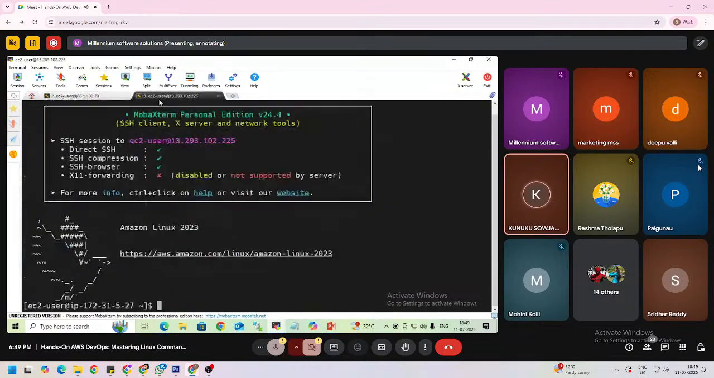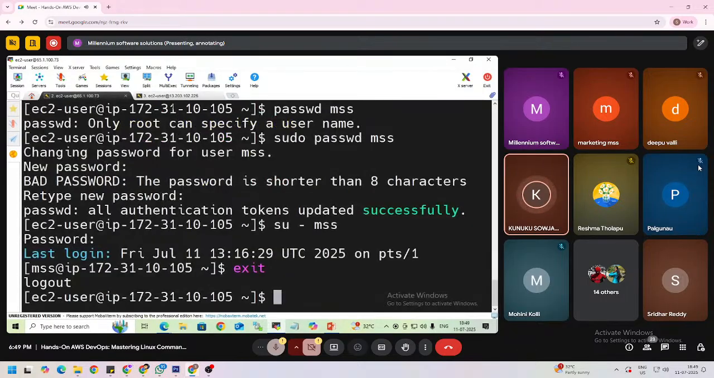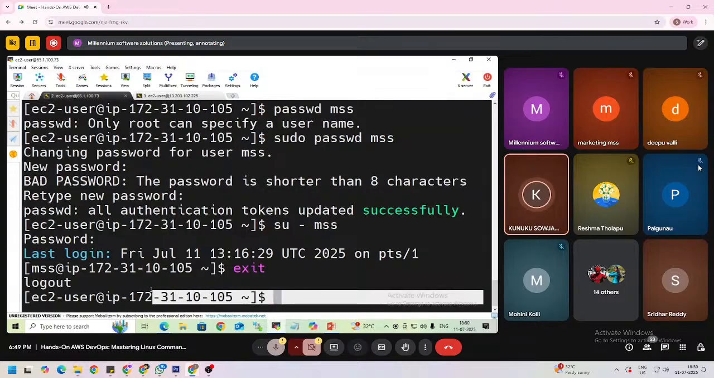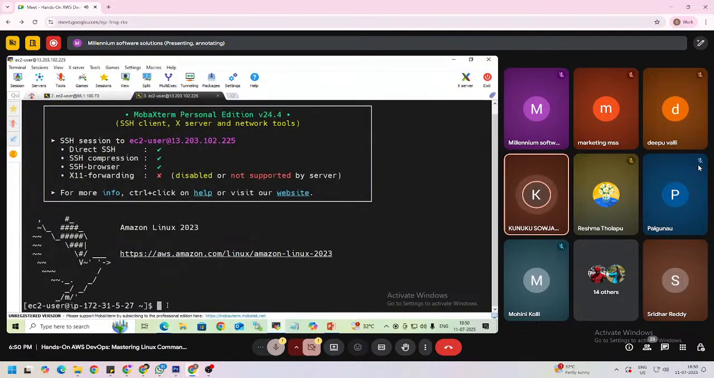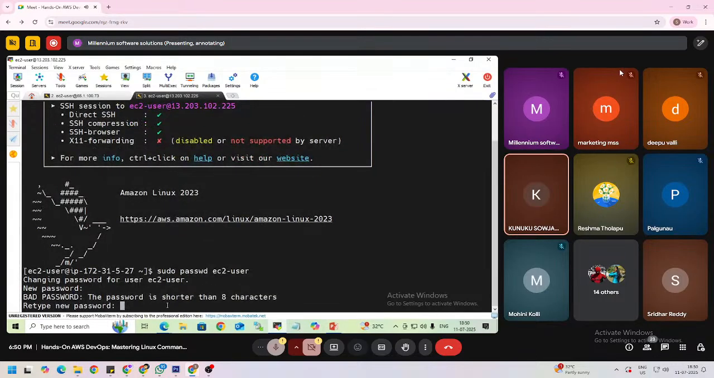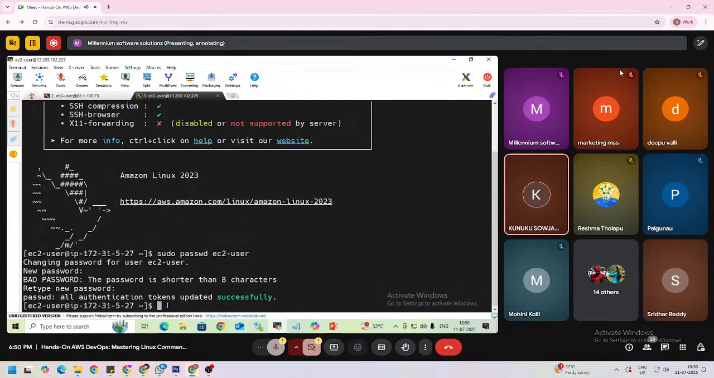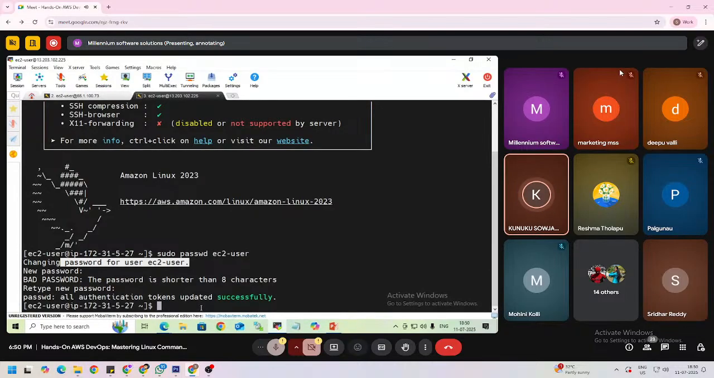First we need to set up a password for this ec2-user. Why? Because we are connected to the Linux 2 server with the ec2-user. For that, first we need to set up a password for this user using the command sudo passwd ec2-user. It will ask for the password, 1234 and then 1234. After creating the password, we need to do some configurations.